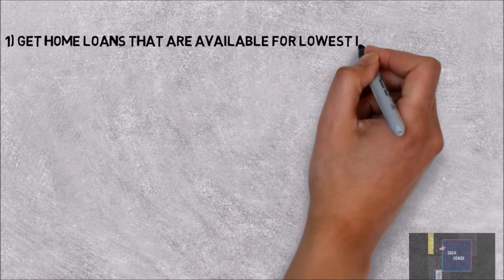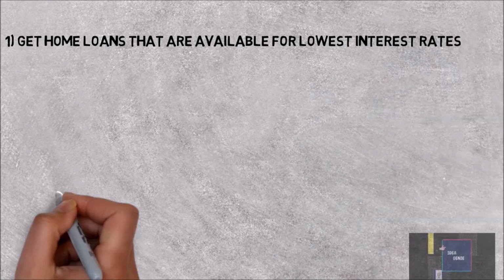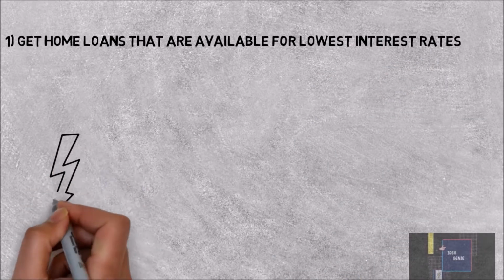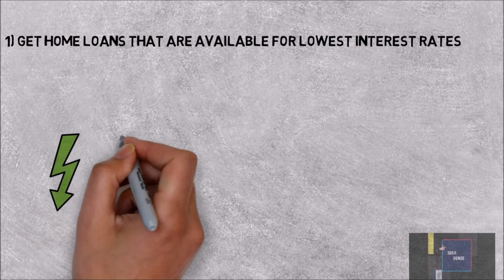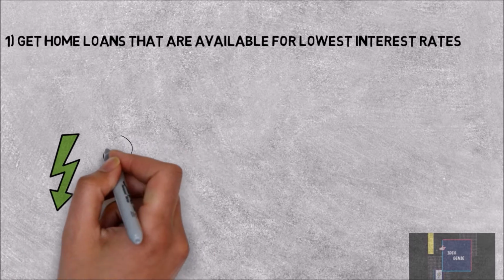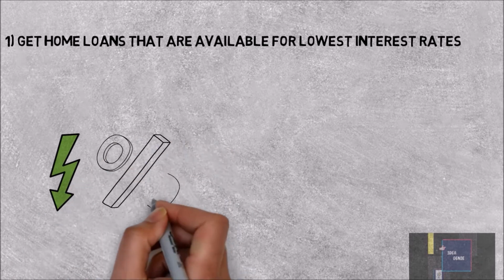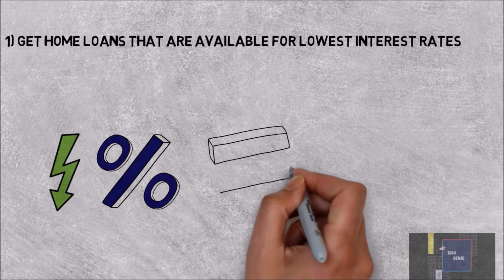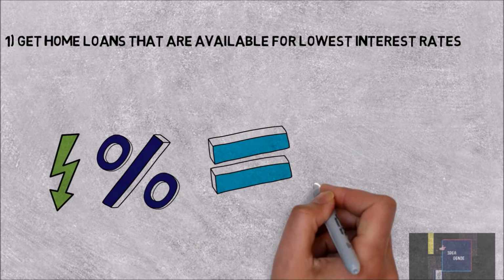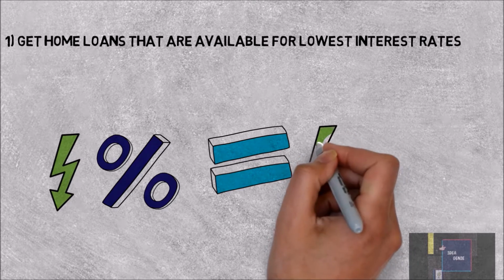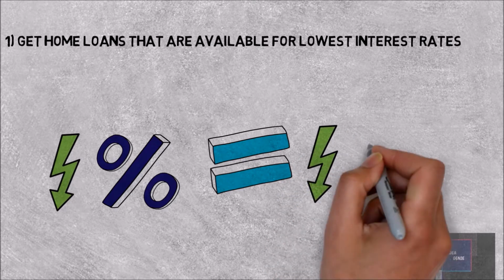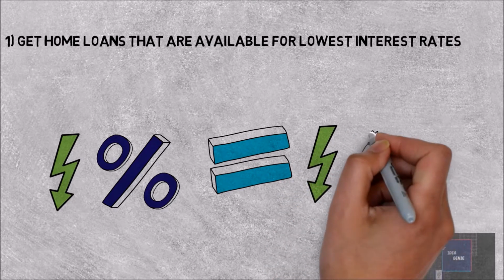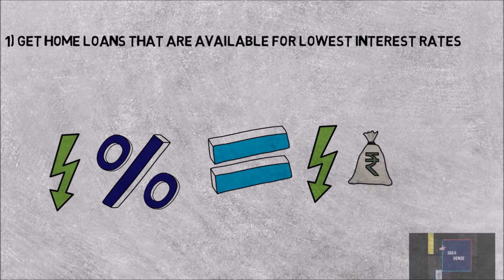So the first tip is, get home loans that are available at the lowest interest rates. If the interest rates are lower, you would pay less interest and your EMI is low. If you are hunting for a home, keep an eye on the banks that are offering home loans at the lowest interest rates. Even a small change of 0.2% or 0.4% in the interest rate would make a huge difference to your home loan interest and your EMI.